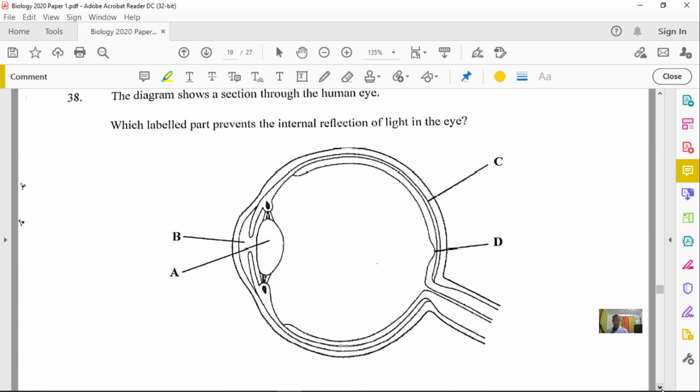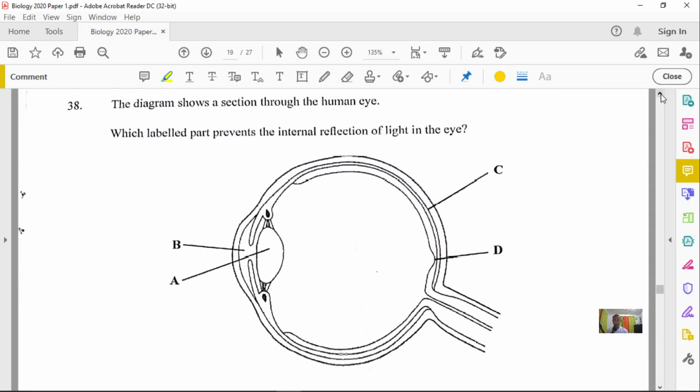Now let's jump into our next question, question number 38. It says that the diagram shows a section through the human eye. Which labeled part prevents the internal reflection of light in the eye? The different parts that are shown right here: this here is the aqueous humor.